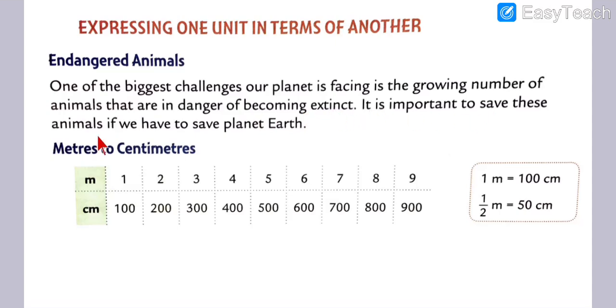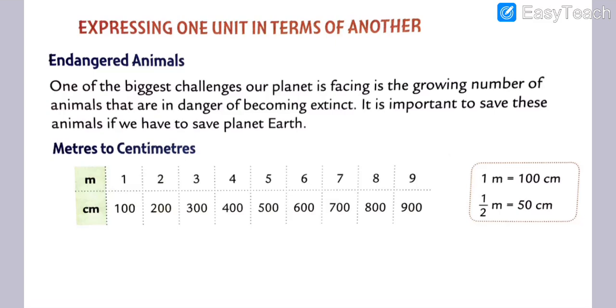It is important to save these animals if we have to save planet Earth. So what to do? We have to save our animals. Not only endangered animals, we save all animals. Got my points, my dear students?